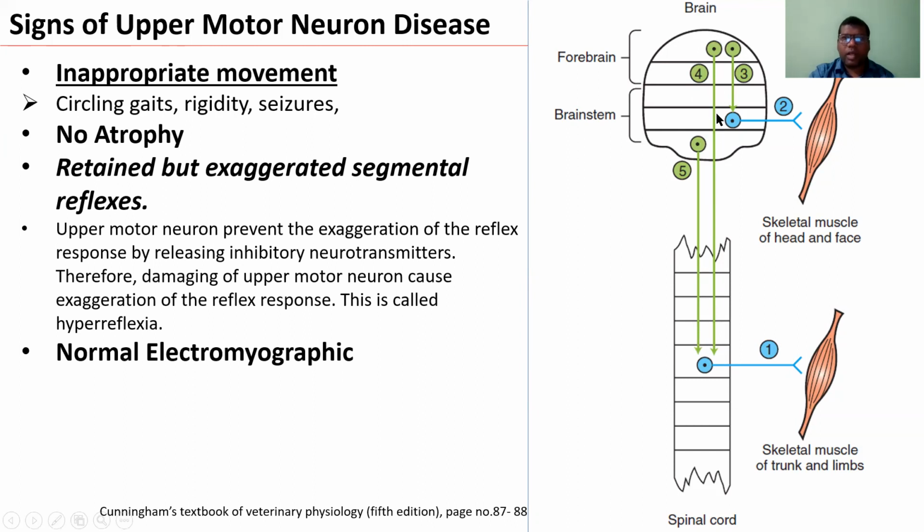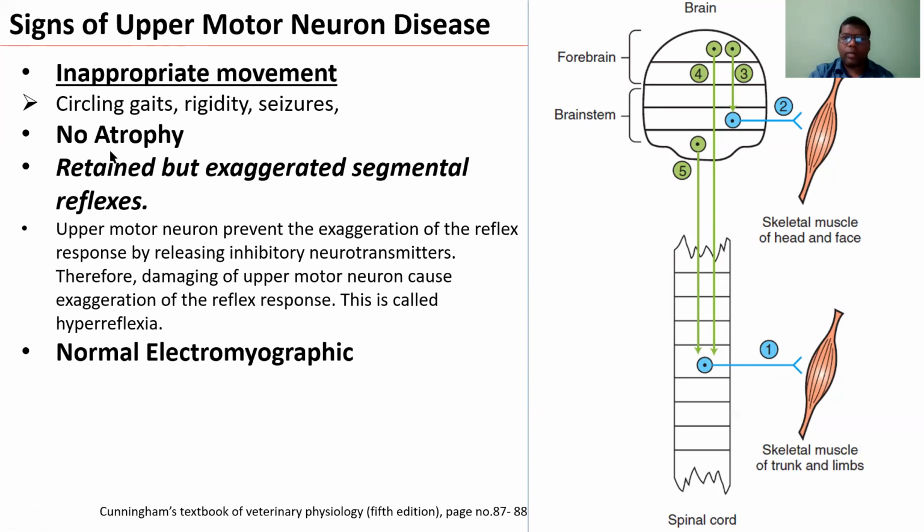So if there is a problem in the upper motor neuron, due to brain damage in some area, this upper motor neuron will not be working properly. So there will be inappropriate movement. Some muscles have to be relaxed, some muscles have to contract, but the proprioceptors or the muscles for locomotion may not work properly due to the damage of the upper motor neuron. So you can see a circling gait or inappropriate movement.